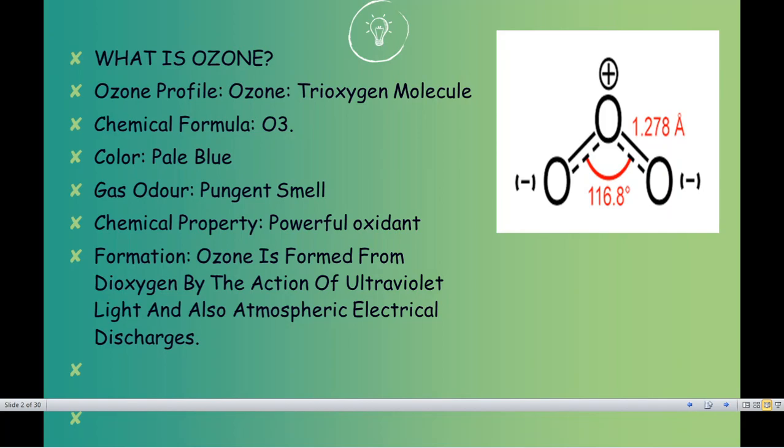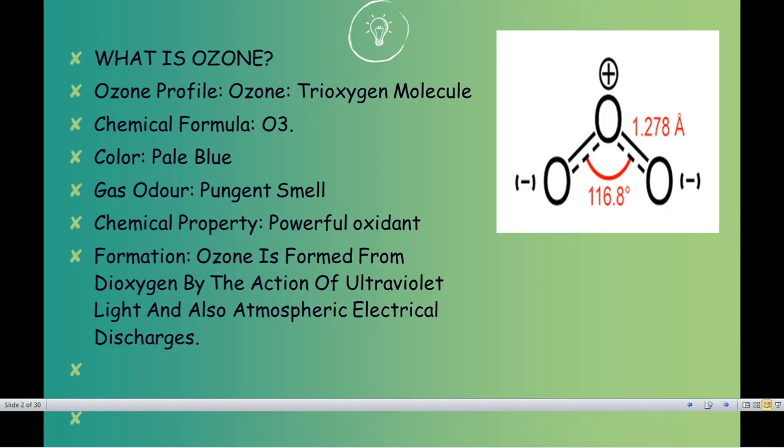So let's start with the actual topic for today, which is called ozone depletion, or simply ozone layer depletion. Before understanding the concept of ozone layer depletion, we should understand what ozone actually is. What are its chemical components? What is ozone made up of?